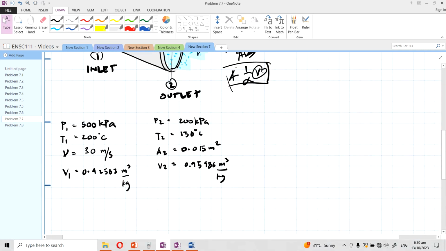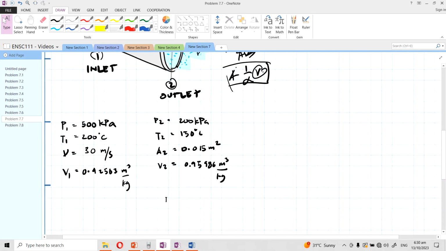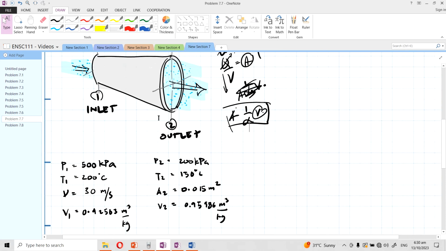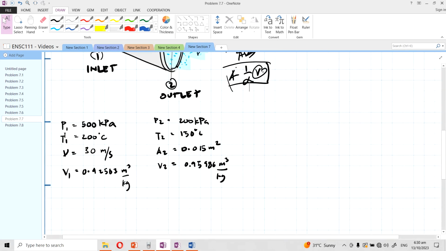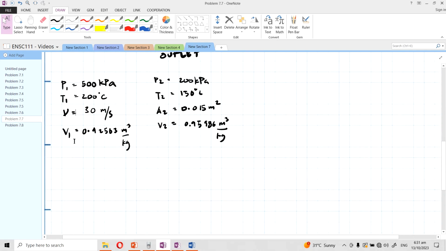Right, so what's given to us are the properties at state 1 and state 2, so inlet and outlet. I think this is state because we have P1 and T1 right here. So it's the same with inlet and outlet. At inlet, so point 1, T1 and the velocity as well as the specific volume. Actually in the textbook, this one is not given, so you still have to find this at the tables.